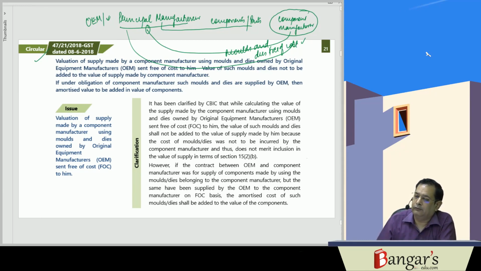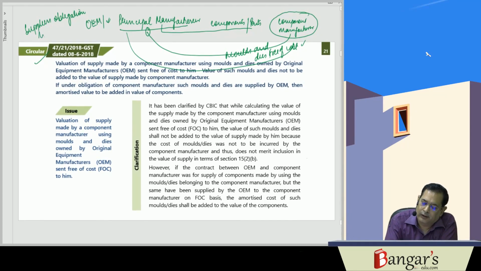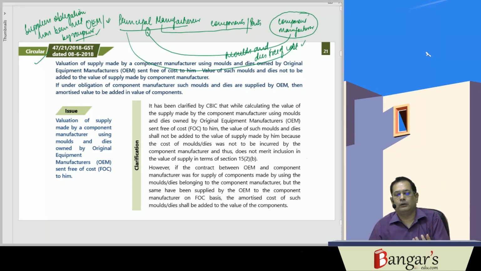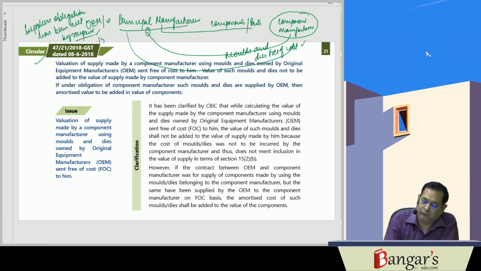In case the molds and dies have been provided free of cost, basically if a supplier's obligation has been met by the recipient, then only as per 15(2)(b) it will be included, otherwise not.